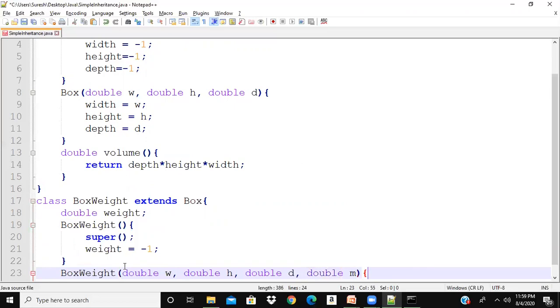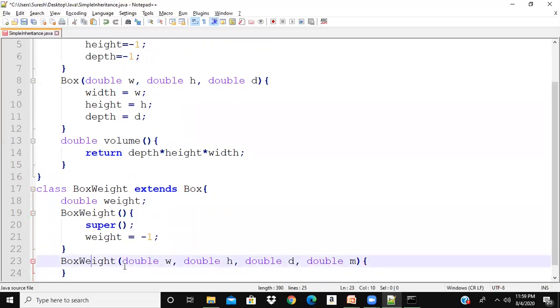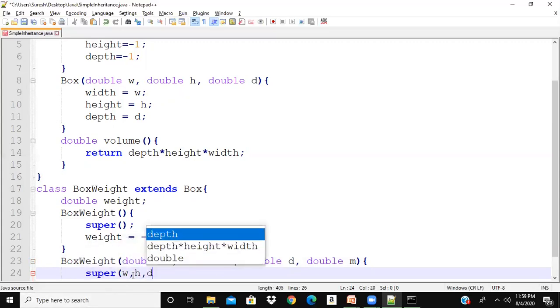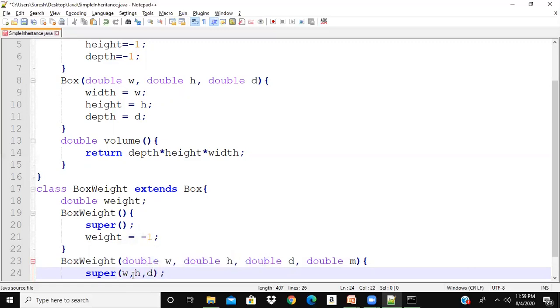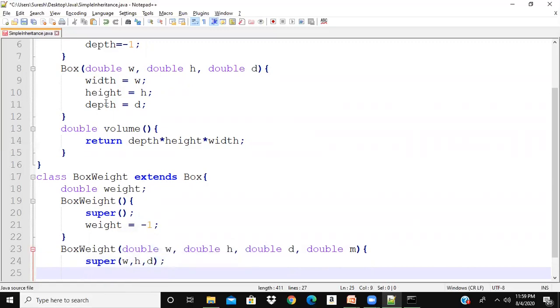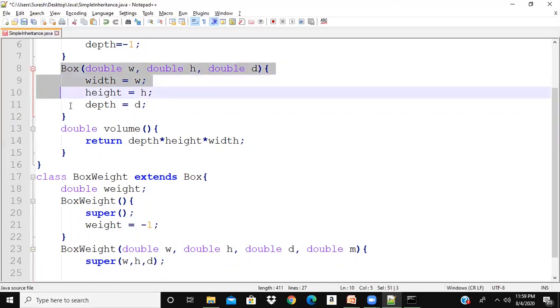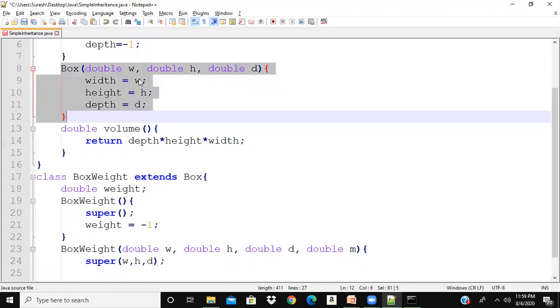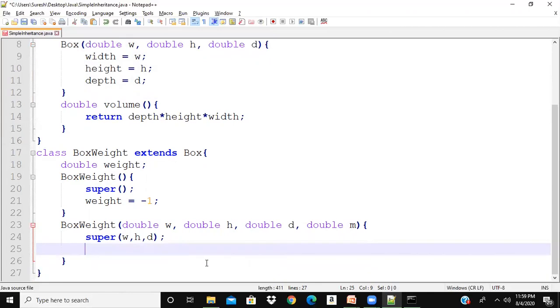Just to initialize the variables, I'm following this: super, just write w, h, d. I am passing all three arguments, so this will do the work. It will call this constructor, pass w, h, d and initialize width, height, and depth. I had one additional variable, that is weight, so weight is equal to m.